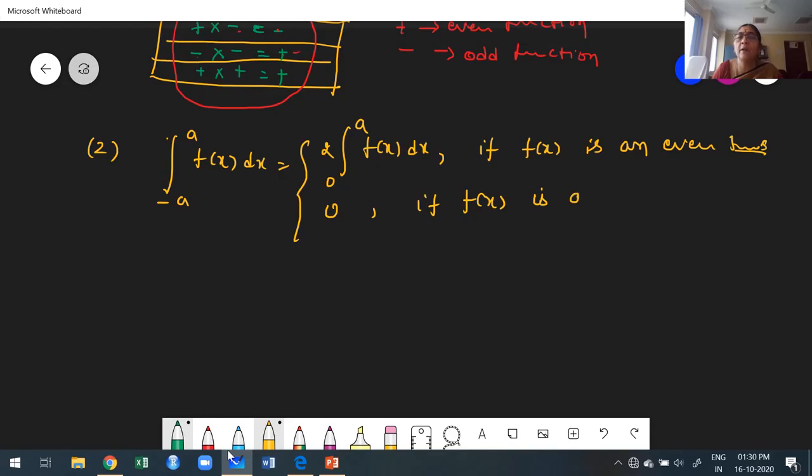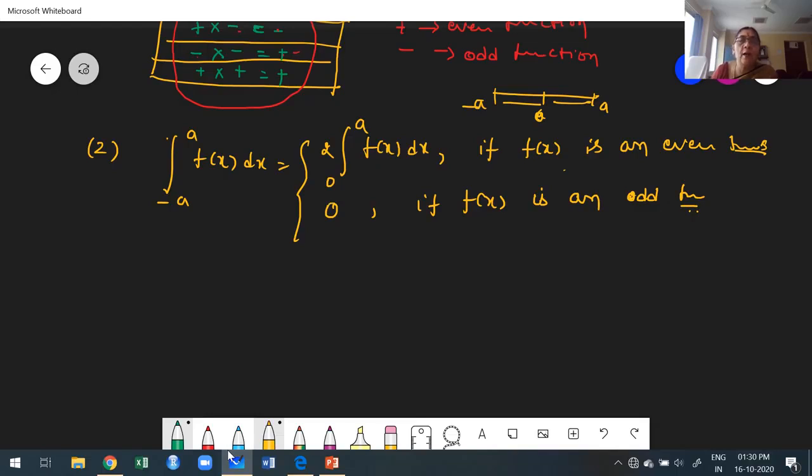This is very important while solving a problem. Once you apply that, no need to evaluate the full range. Instead of minus a to a, it is enough to evaluate 0 to a. Suppose the function is an even function, it is enough to find half of the range, either 0 to a or minus a to 0. Both must be the same.